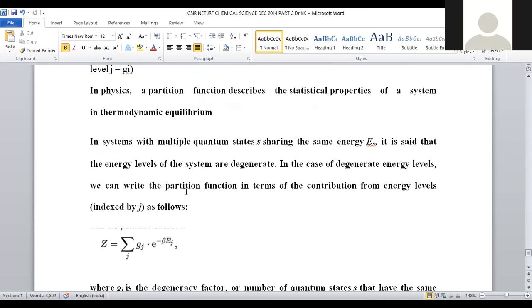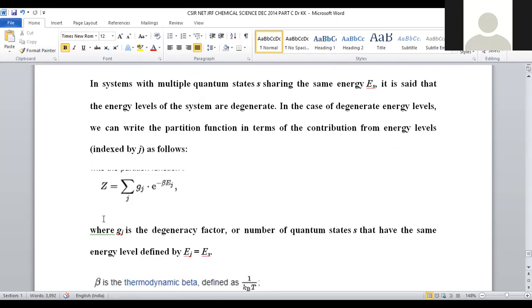In case of degenerated orbitals, the partition function contributes the energy level indexed with J as follows. Partition function Z is equal to summation over J of Gj into e to the power minus beta Ej. This is the equation for the calculation of the partition function.